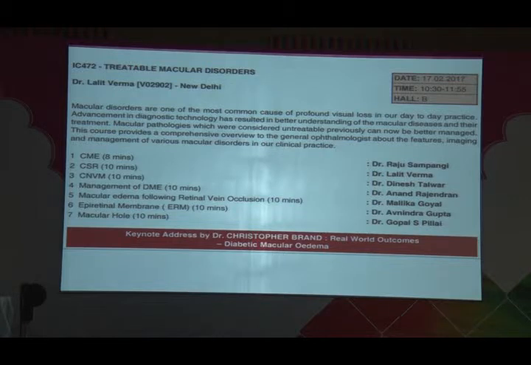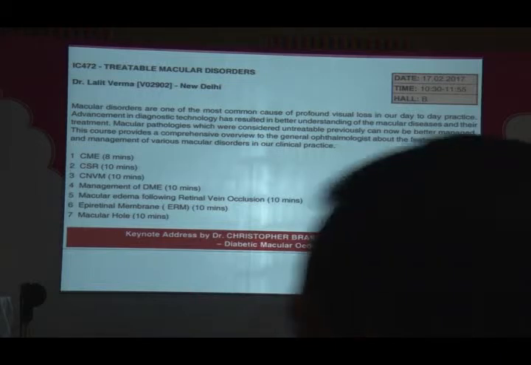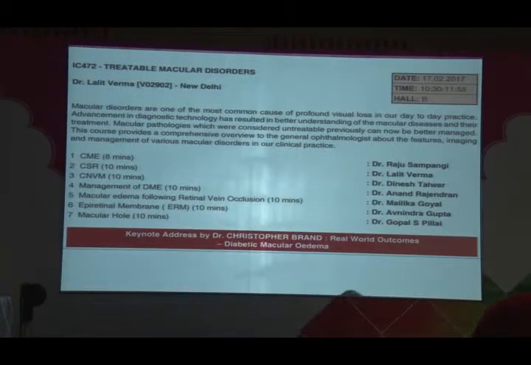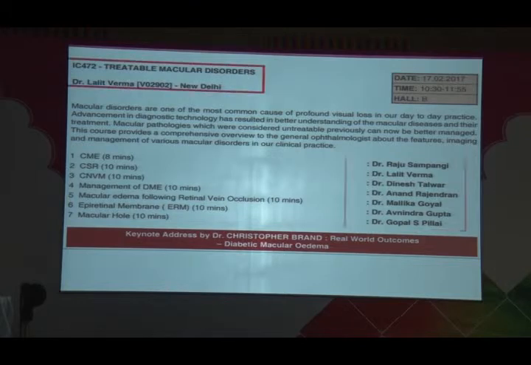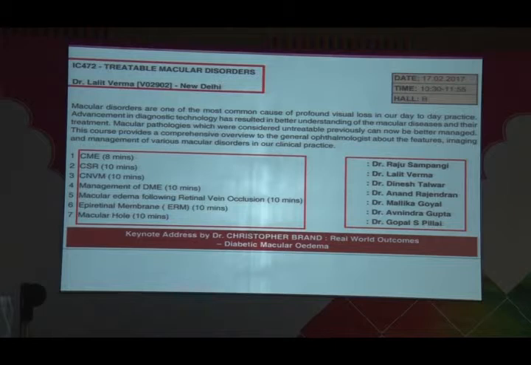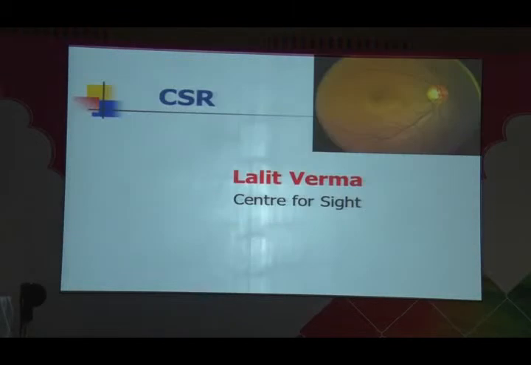You see a lot of people come saying that cataract has been done, but some vision is not there, or the pre-op evaluation has not been done well. So the aim of this course is to let everybody know, interact and discuss that there are some disorders which can be treated very well pre-operatively or after cataract surgery, so that the patient has the best kind of vision. We'll be talking on very, very common problems, and it will not be a theoretical course. It will be primarily how to approach this patient of, say, CSR or CNVM.